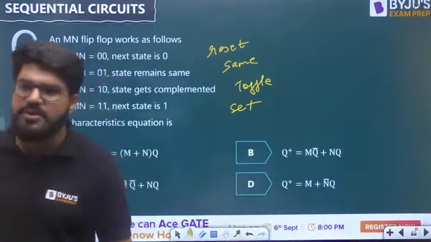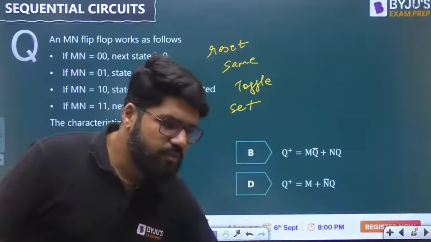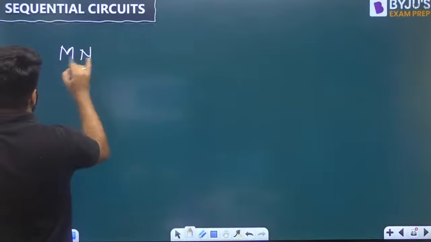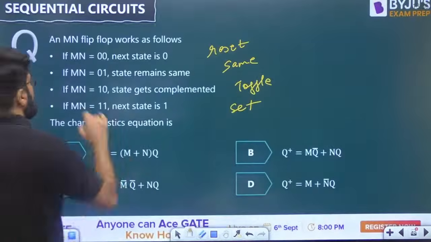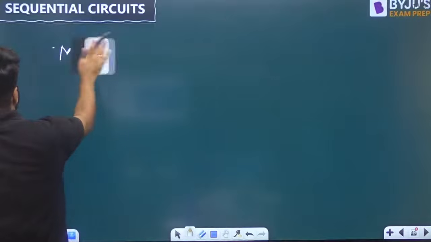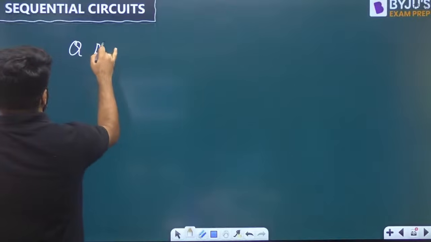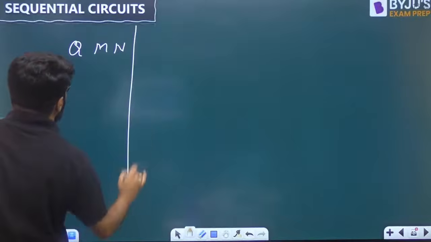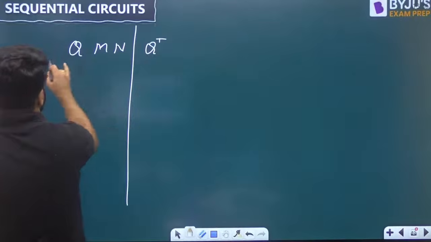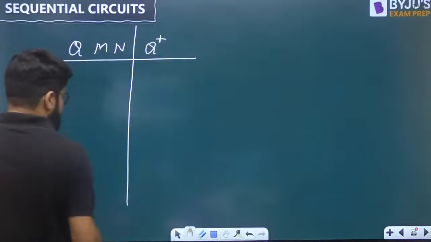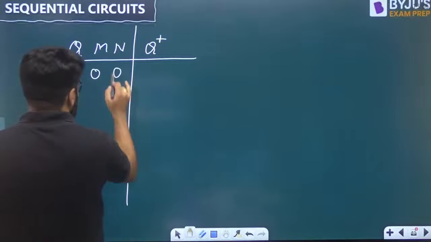What is the characteristic equation of such a flip-flop? So let's look into this. Let's write down all the combinations: the current state, the inputs MN, and the next state. Let us write down first the 8 combinations of these 3 bits.